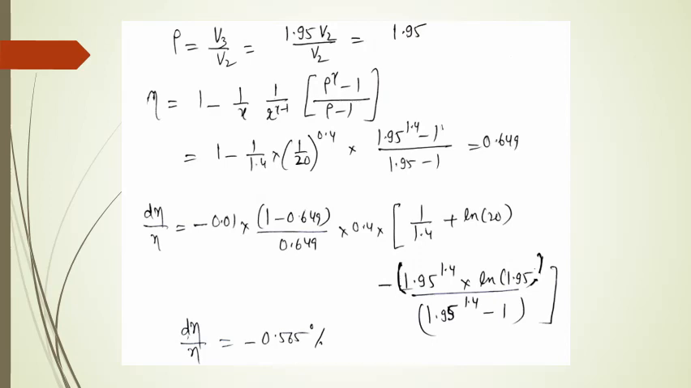Now the cutoff ratio, which is basically ratio of V3 and V2, comes out to be 1.95. Now putting this value of cutoff ratio along with the value of gamma and compression ratio, we get the value of air standard efficiency of diesel cycle equal to 0.649. Now putting all the required parameters in the expression for the change of efficiency per unit original efficiency, we get the value of minus 0.565. It means that there is decrement in the value of air standard efficiency with the variation in value of Cv.